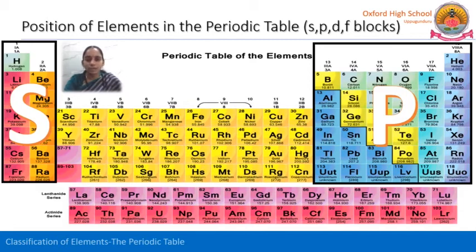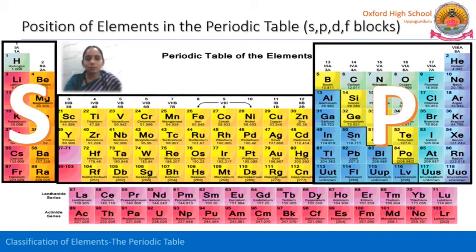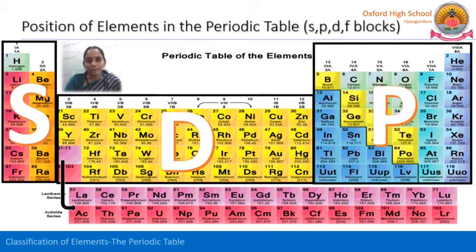And the next one, in between S and P, is the D block elements. Why? Because the differentiating electrons of all these elements enter into the d subshell. So these are called D block elements. And down at the bottom of the periodic table, see the lanthanides and actinides.